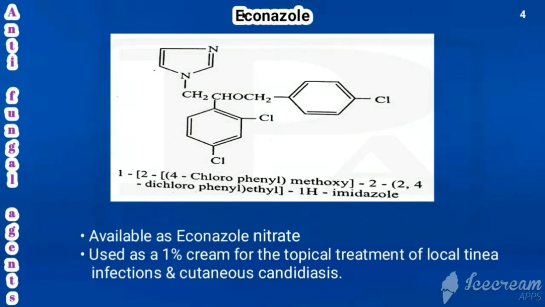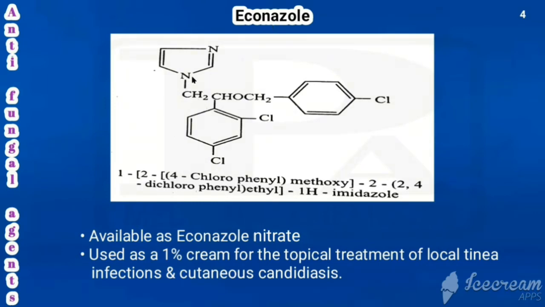Next is econazole. Econazole is indicating ethyl zole. So E for ethyl, zole for imidazole. So here we have an imidazole nucleus that is connected with ethyl. This is the first carbon, this is the second carbon. So second carbon is connected with dichlorophenyl. Which dichloro it is? 2,4-dichlorophenyl. And again with the same second carbon, what is attached? 4-chlorophenyl. This is methoxy. So that would be attached with the ethyl, and that ethyl is connected with the imidazole. So that is the structure of econazole.